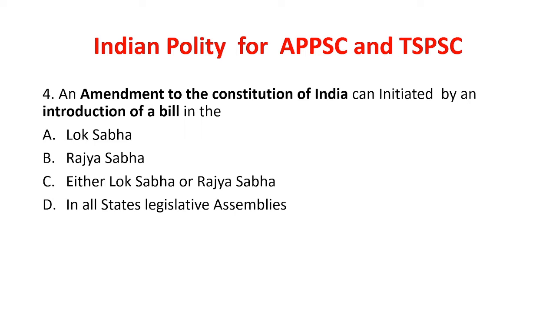So an amendment to the Constitution of India bill can be introduced in which house? And the answer is either Lok Sabha or Rajya Sabha. A bill related to amendment to the Constitution of India can be introduced in either Lok Sabha or Rajya Sabha.